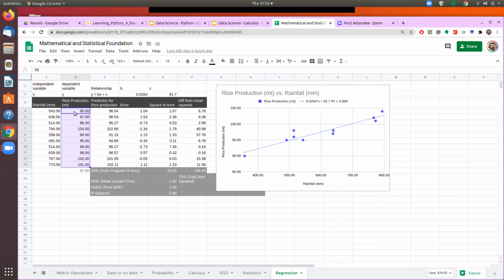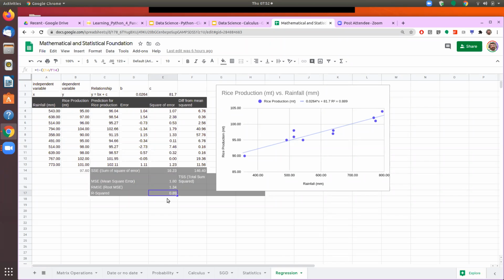So how much of this total variance is explained by my estimation? If I am able to make the accurate estimation every time, then the entire variance is captured, and this number will become 0, and we find out the R square as 1 minus this number.